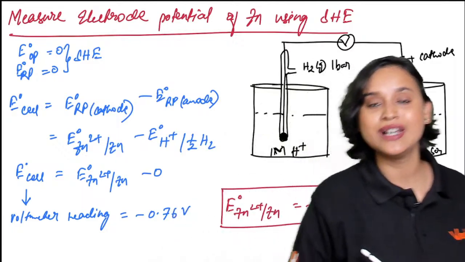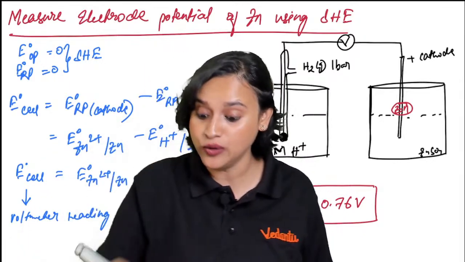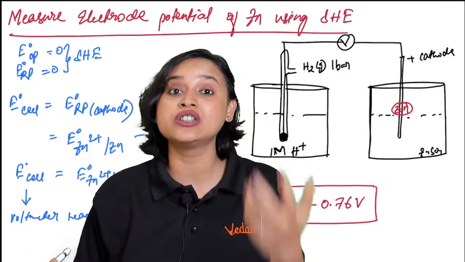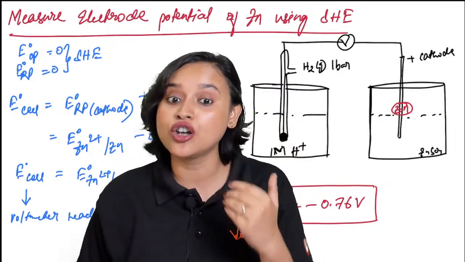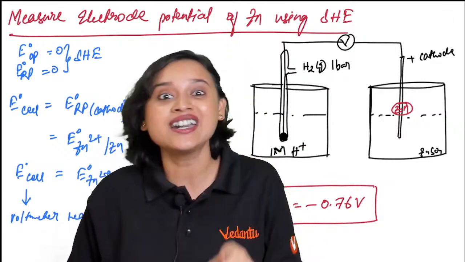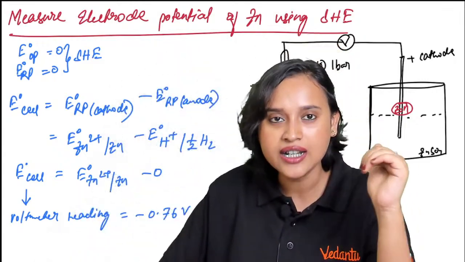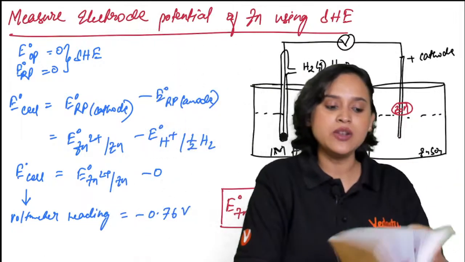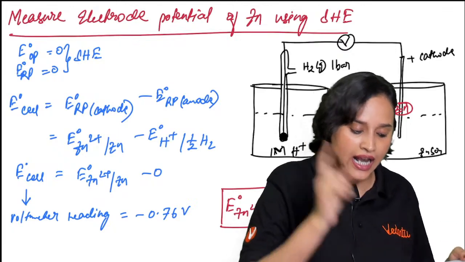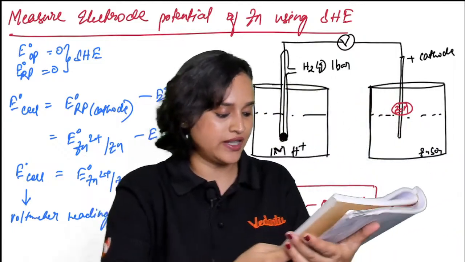Now what we are going to do is, let us try to measure the electrode potential of zinc. I remember I told you that we will have a voltmeter here and we will try to use SHE to find out the electrode potential of zinc, everybody. So the chart that you saw in the electrochemical series, guys, pay attention. Can we please take out NCERT, everybody, and tell me what is the value for zinc? What is the value for zinc, guys?